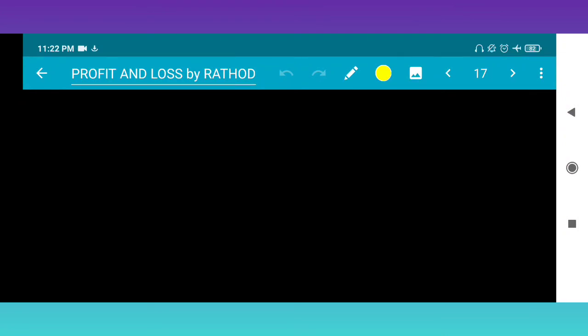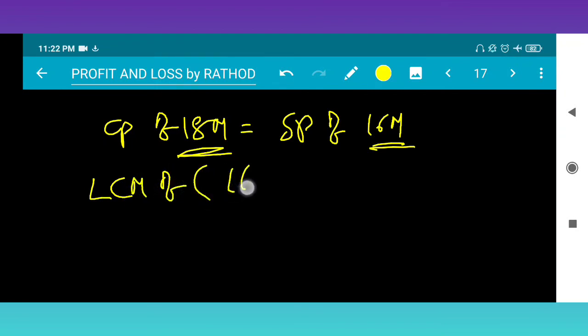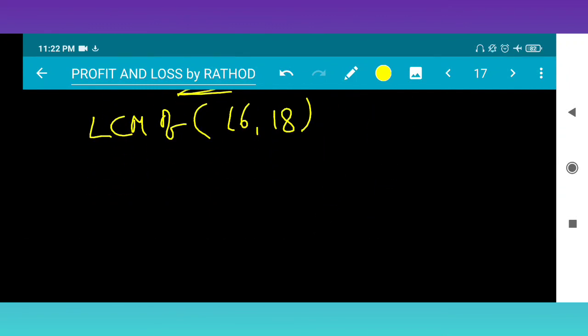See what is given to us. CP of 18 mangoes is equal to SP of 16 mangoes. For this type of question, you should first find out the LCM of 16 comma 18. So how to find the LCM here? See, 16 comma 18.